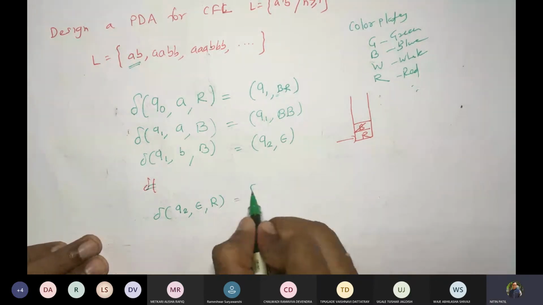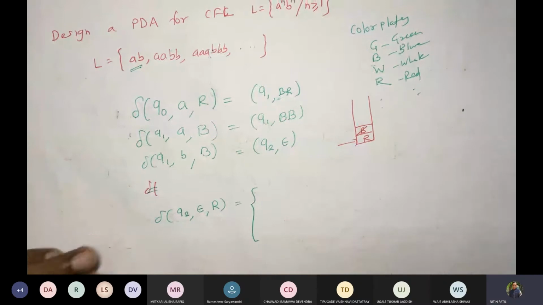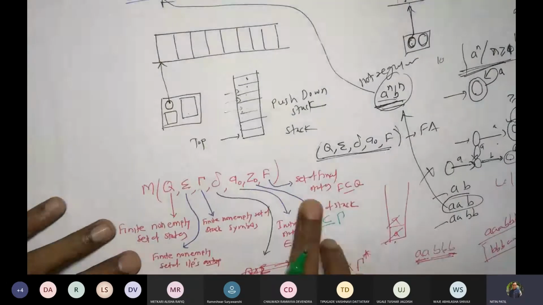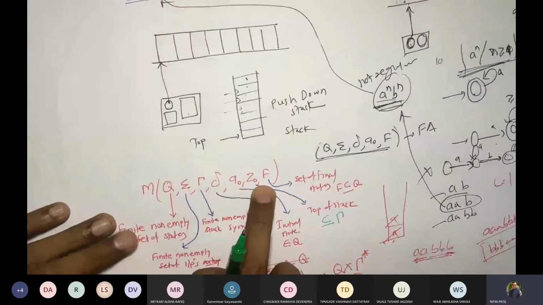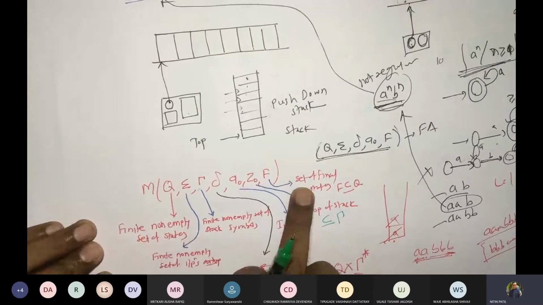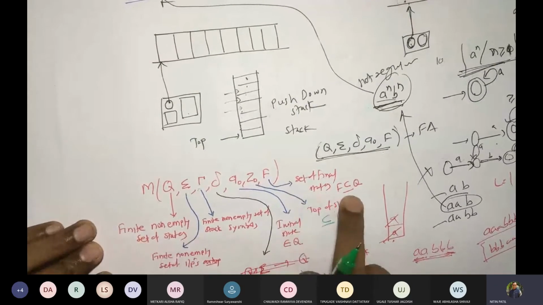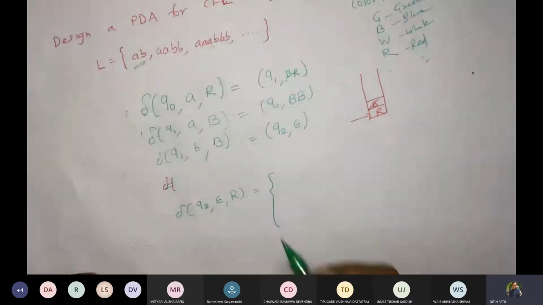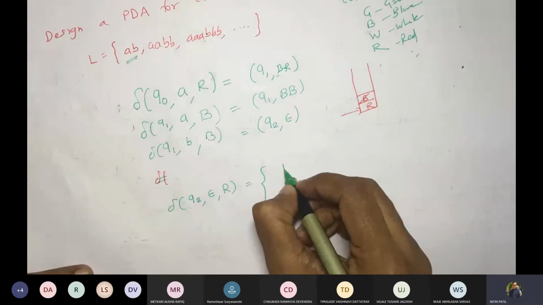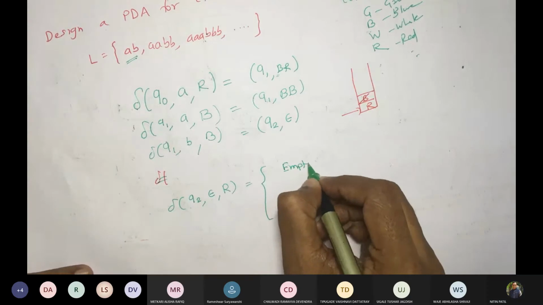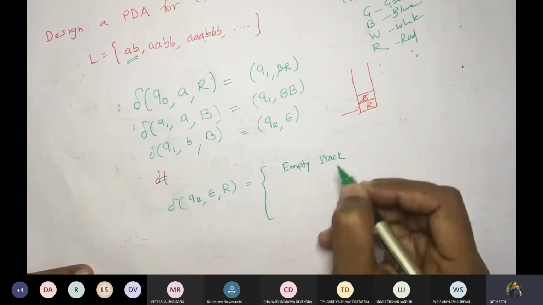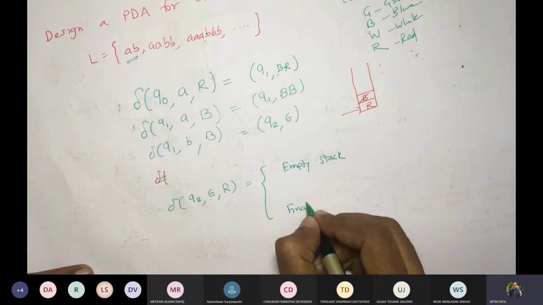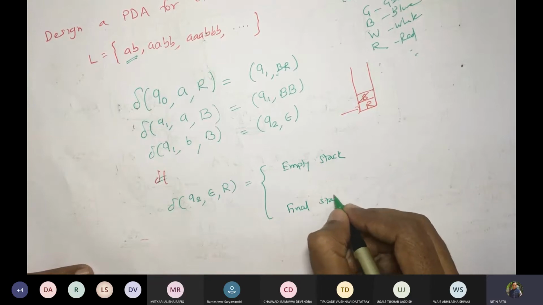Correct. So there are 2 ways to write this acceptance. If you recall, at the time of definition I said we haven't said F is non-empty. We said only a set of final states. So when we say F is a subset of Q, the first subset of Q would be what? The empty set. So either you accept the string by empty stack or you accept it by final state.